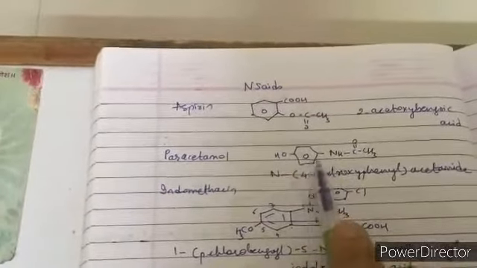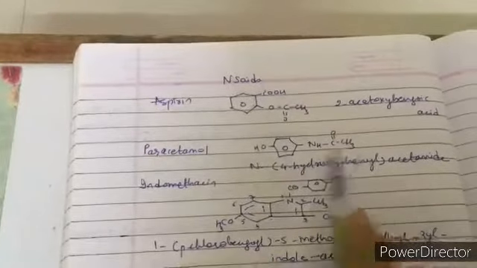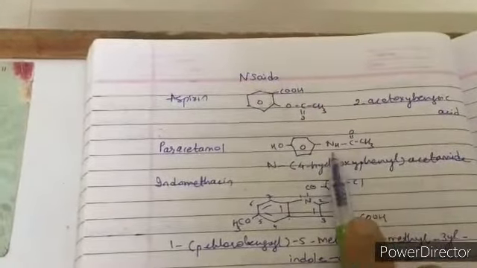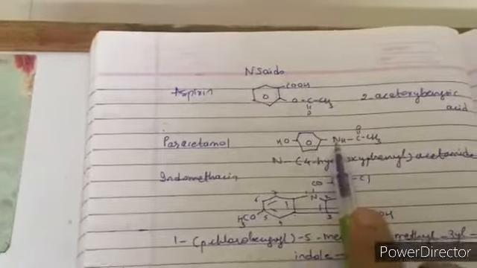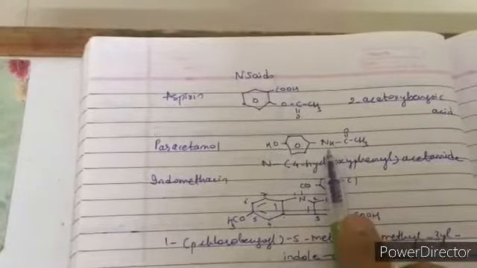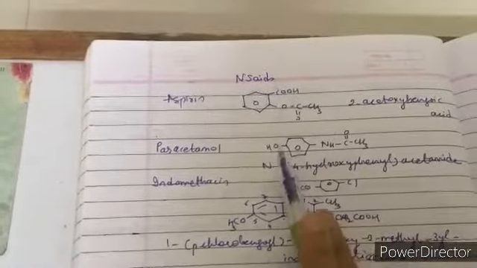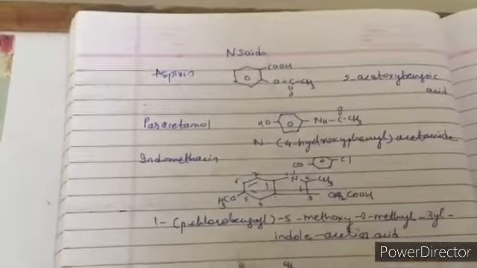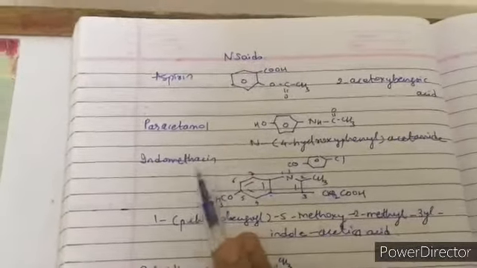We have OHC6H5 NHCOCH3, that is on N. This is your acetamide, CH3CONH2 is acetamide. On acetamide, on nitrogen we have this para-hydroxyphenyl group. So we write this paracetamol as N,4-hydroxyphenyl acetamide.